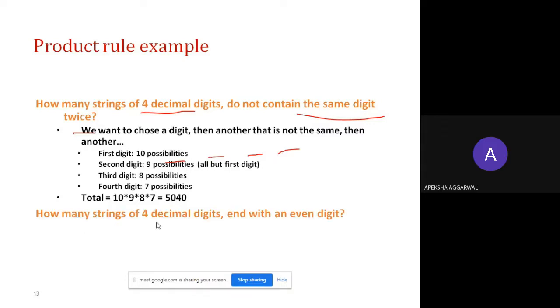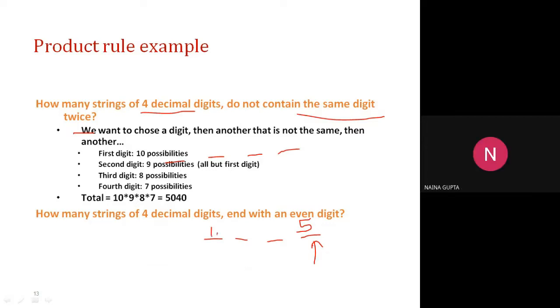Next is how many strings of 4 decimal digits end with an even digit. Now how many possibilities for the last digit? 0, 2, 4, 6, 8, so 5. And what about the other places? 10, 10, 10. So it is 10 into 10 into 10 into 5.